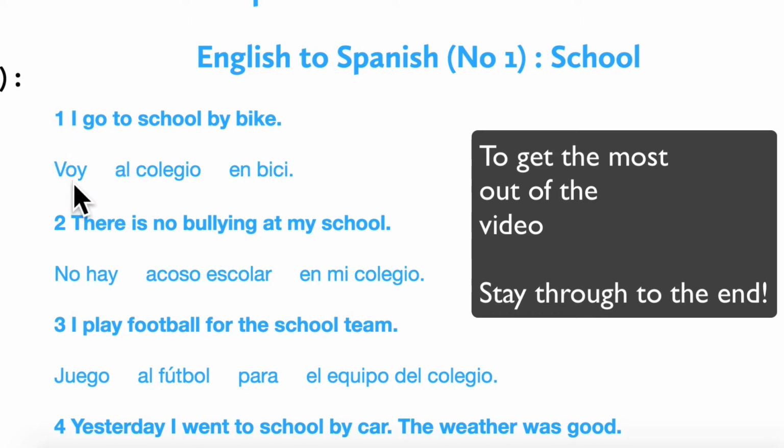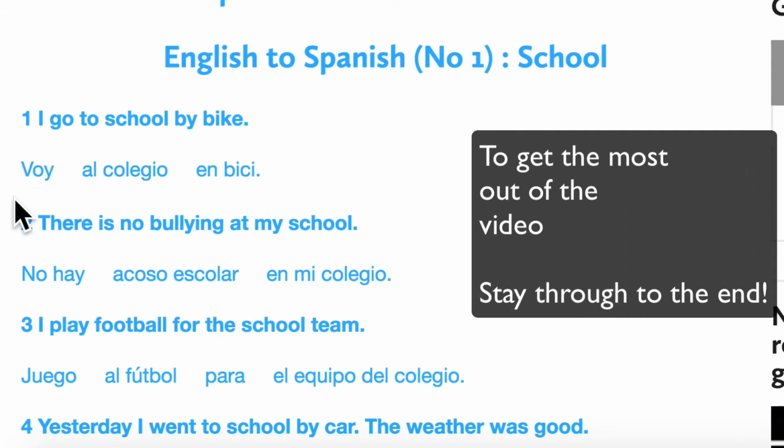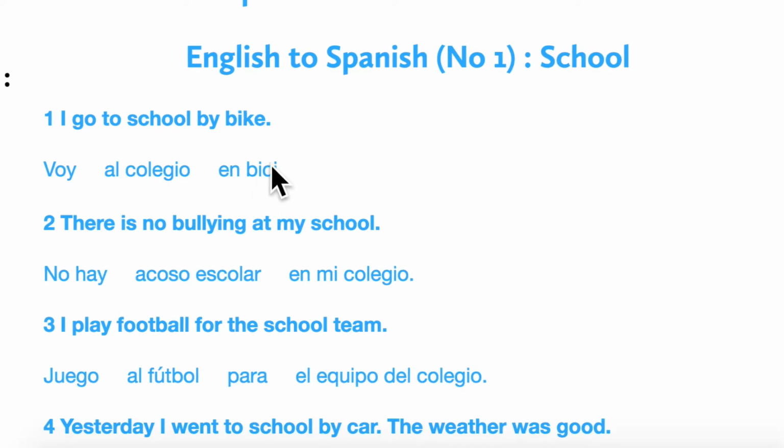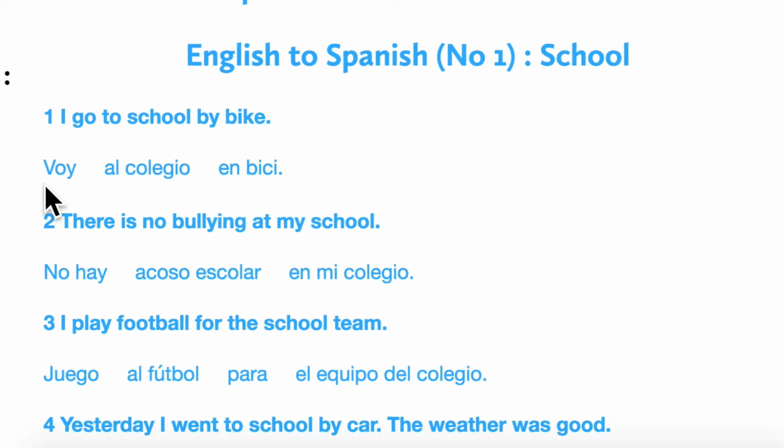So if we turn this into the past tense, I went to school by bike, this would be fui al colegio en bici. And of course what you might have is alternative modes or methods of transport. So you might go en bicicleta or a pie or en coche con mi madre. So we're just playing with little alternatives here, but the one that I've got on the screen, I go to school by bike, voy al colegio en bici.